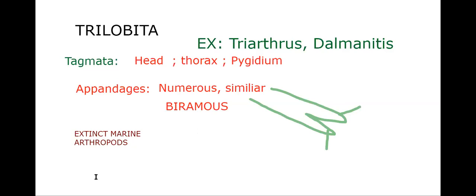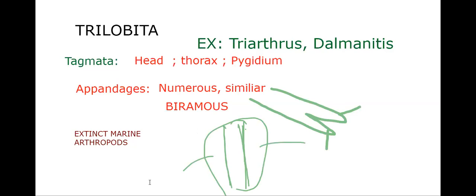We said appendages are numerous, similar, and biramous. The body is divided into head, thorax, and pygidium. This particular body has a median and two lateral lobes. That means furrows are present. Two prominent longitudinal furrows divide the body into lateral lobes, like this one and this one. So it will be like this. Body is divisible into head, thorax, pygidium. Total body, we are talking about 1, 2, 3 lobes. Two longitudinal furrows divide the body into 3 lobes.